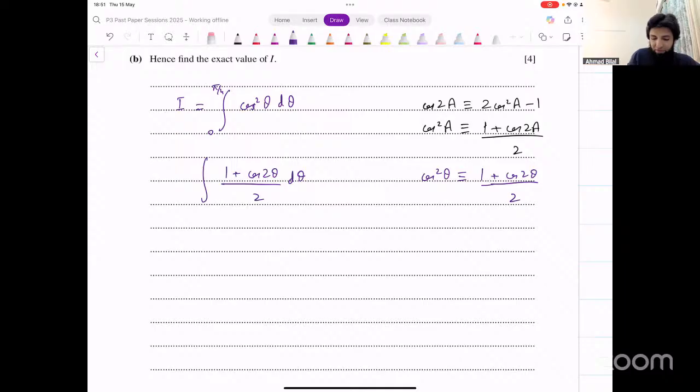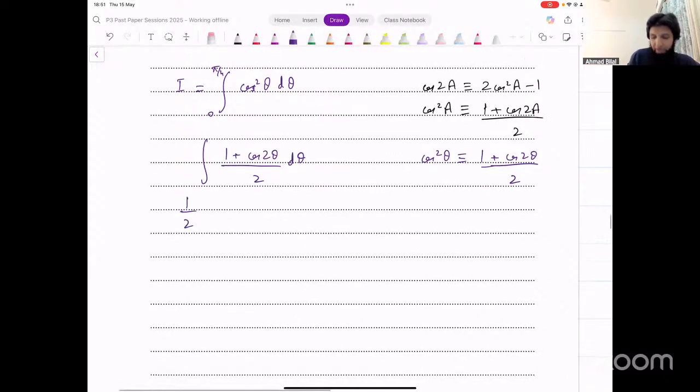We can write 2 outside, so it becomes 1 over 2 times integration of 1 plus cos 2 theta. What's the integration of 1? That is theta. Integration of cos 2 theta is sine 2 theta, divided by the derivative of 2 theta, which is 2. And that's the integration that we get. You can input limits now from 0 to pi over 4 and see what that gives you. You have to show this working.